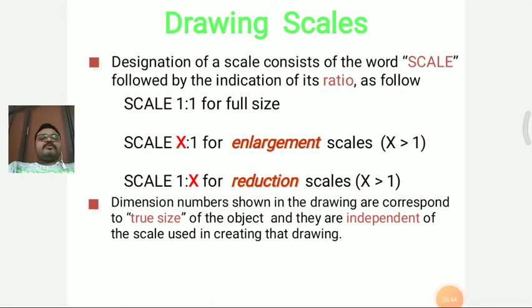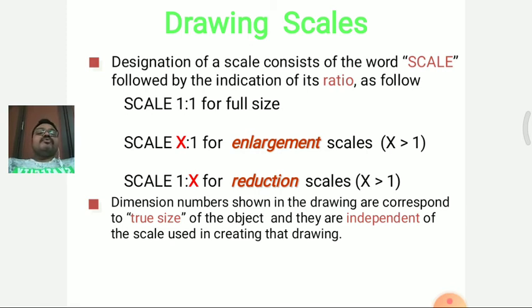So for different standards we are taking different scales. The first one is the 1 is to 1 ratio, and the second one is x is to 1. The x is to 1 scale is taken for enlargement scales, that is, x is greater than 1. So x is the left side one, which is greater than the right side value of the scale. And the last one is the scale 1 is to x.